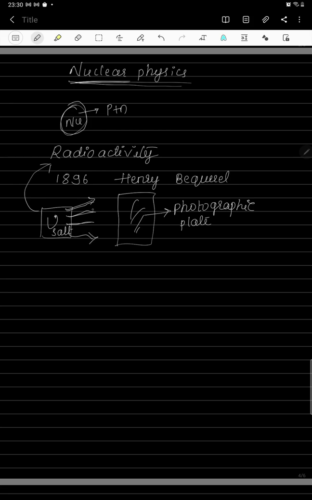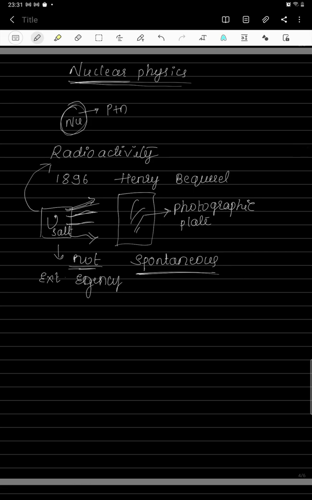This phenomenon does not require any triggering agent, not any external agency. Without any external agency, it takes place by itself, and that's why it is called spontaneous emission. Some elements emit the radiations by themselves without the requirement of any external agency. That's why this is called spontaneous emission. Later, further investigations were done by Marie Curie, Pierre Curie, Rutherford and others.